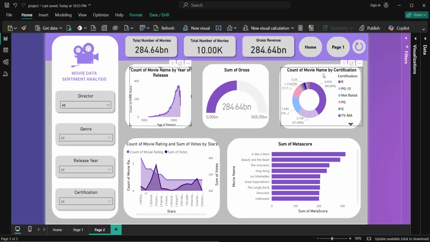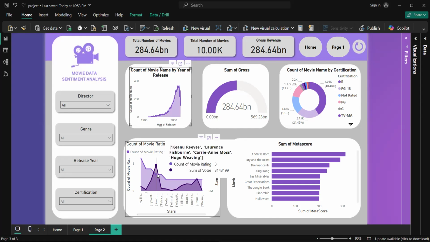So in this particular donut chart, what I have done is I have tried to showcase the count of movies by genre, because a lot of movies might not be suitable for each and every single person. Like adults might want to watch different kinds of movies, whereas kids might want to watch different kinds of movies. So that is helpful with this particular visualization. And in this particular stacked area chart, I have tried to showcase the count of movie ratings and the sum of votes by star.